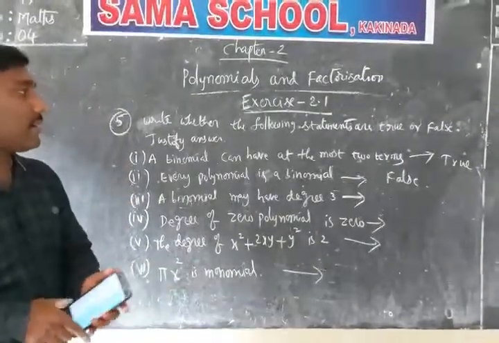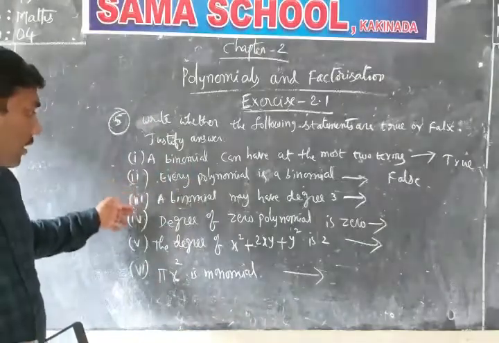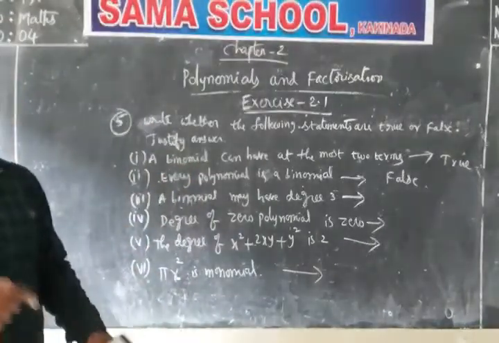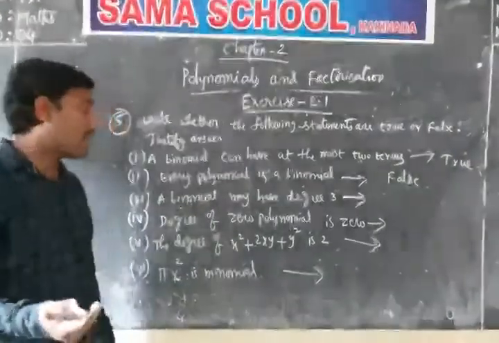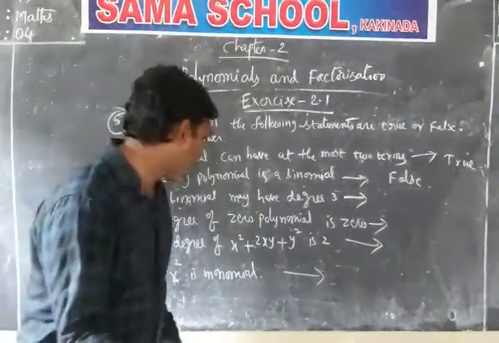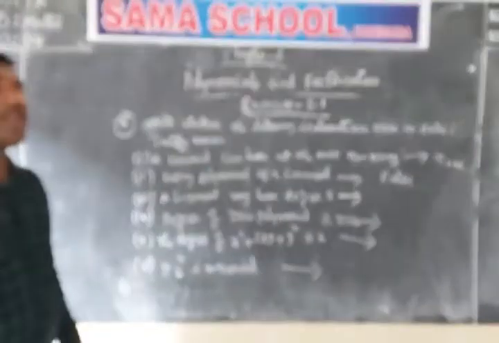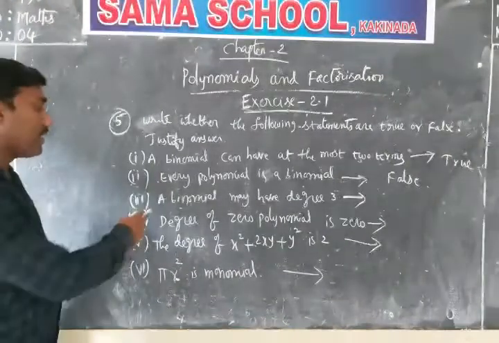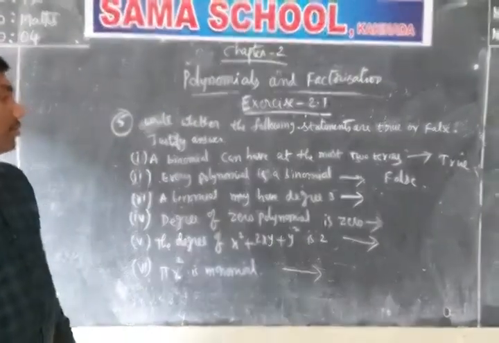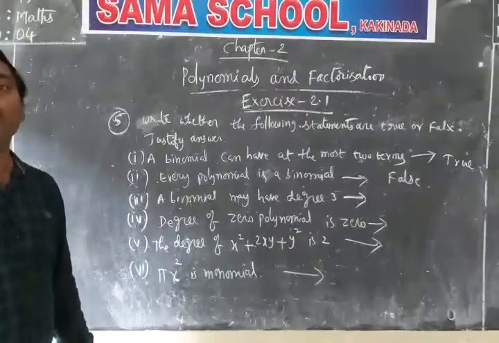Now I have given the first 2 questions. I raised that and gave clarity about whether the given statement is true or false, and you have to check these 4 questions in the next session. In the next session, I am going to give the clarity about these questions. You have to check once yourself. A binomial may have degree 3. And the degree of 0 polynomial is 0. The degree of x square plus 2xy plus y square is 2.